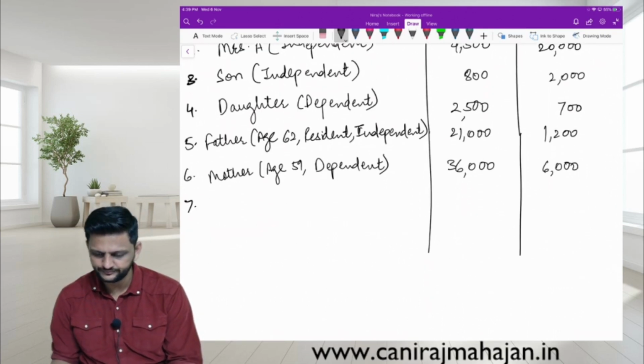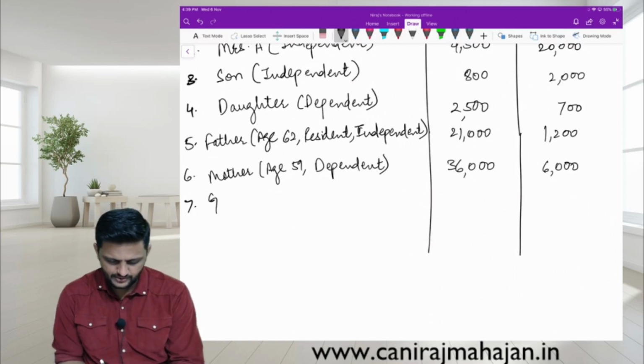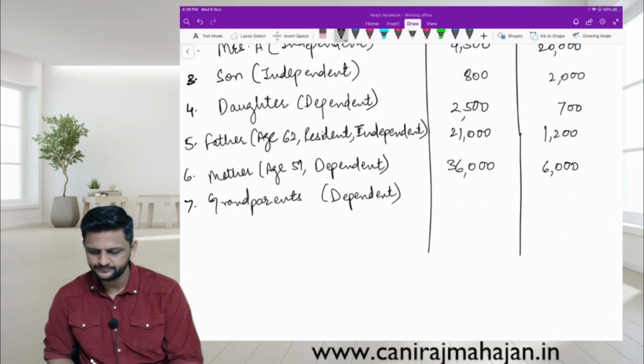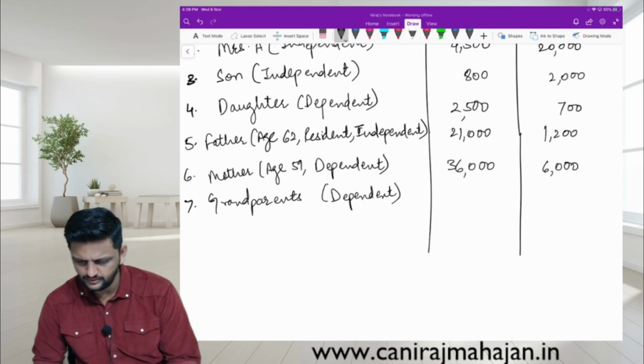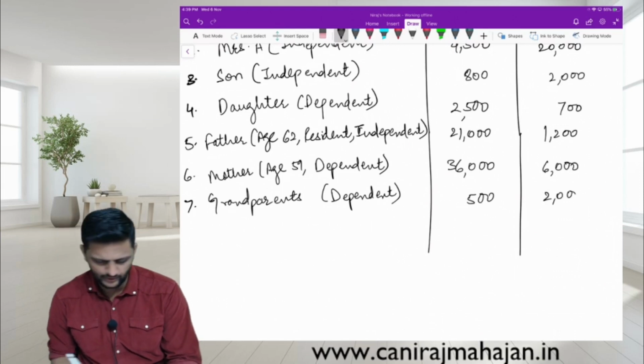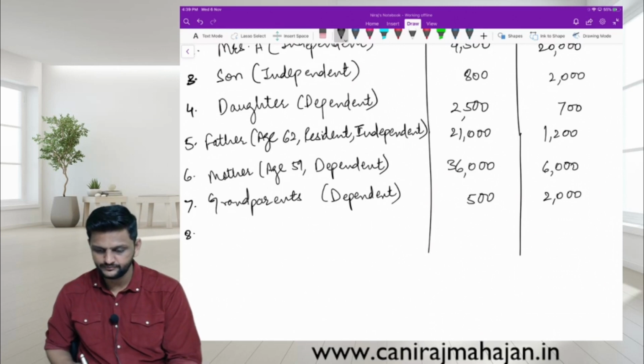Seventh, grandparents, in bracket, dependent. 500 and 2,000. 8.